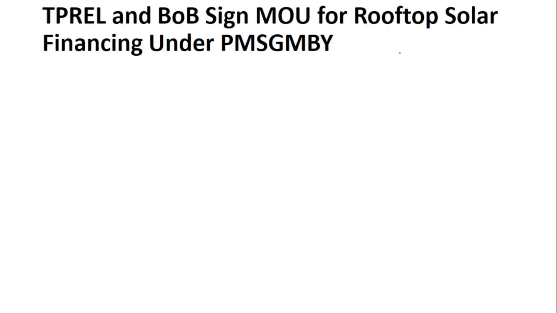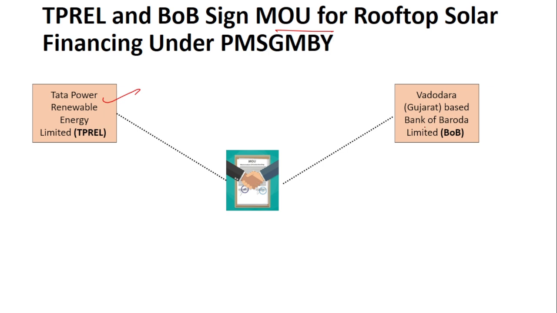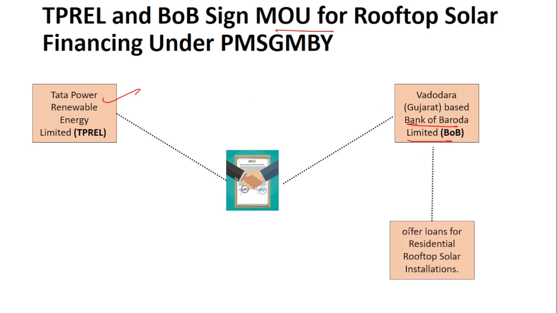The next news is about a Memorandum of Understanding signed. This MOU is signed between Tata Power Renewable Energy Limited and Vadodara-based Bank of Baroda. Remember the two parties involved: Tata Power Renewable Energy Limited and Bank of Baroda. This has been signed in order to provide loans for residential rooftop solar installation. Remember, for rooftop solar installation, that too for residential purposes, this MOU has been signed.